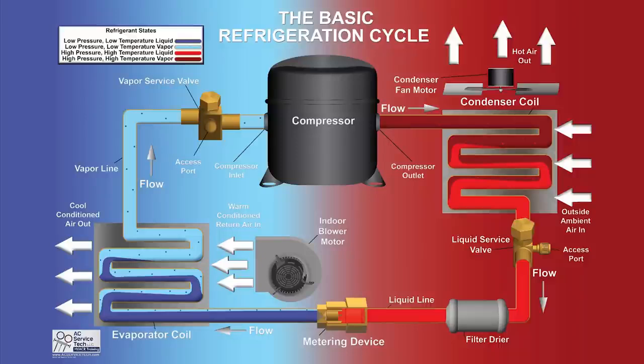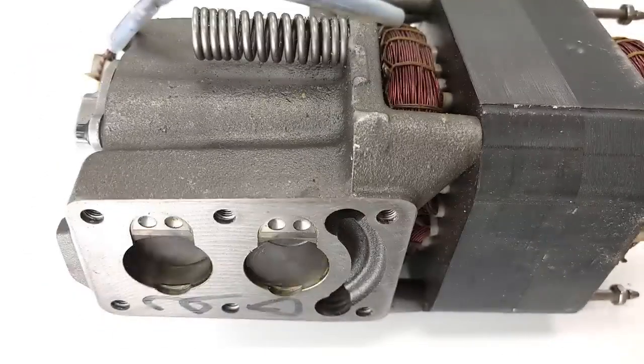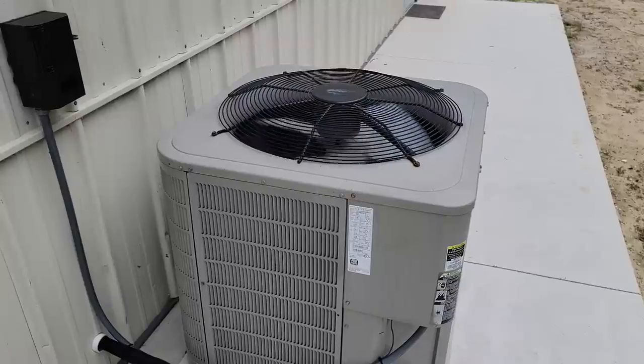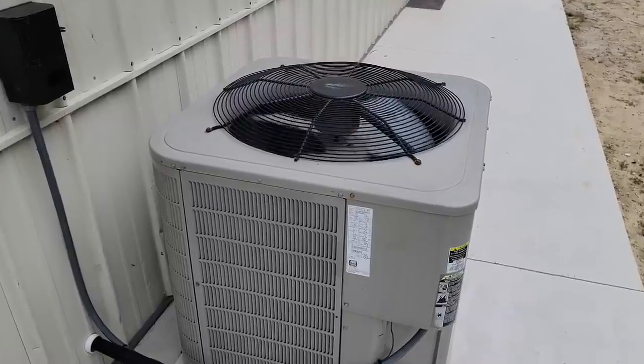So you have low pressure, low temperature vapor refrigerant entering a refrigerant compressor. In this case, it's a reciprocating compressor. That's what that looks like right there. And then on the outlet of the compressor, you have high pressure, high temperature vapor refrigerant. What happens is the high pressure, high temperature discharge gas enters the condenser coil, where the refrigerant is going to reject its heat.